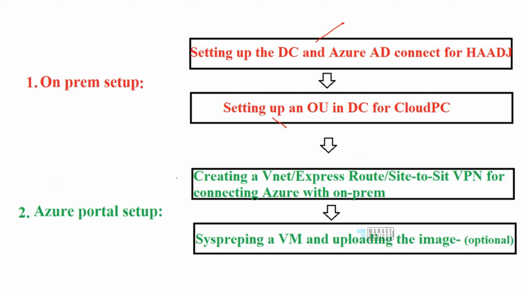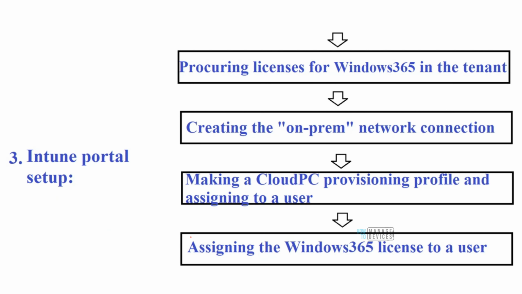And then in the Azure portal, we have to set up the VNet or the express route or the site-to-site VPN. I already spoke about that and the usage of it. And then if we want, we can set up an image as well. That image is going to be used to create the virtual machine by Azure. And then obviously I need to procure licenses and assign it to the user. I need to set up the on-premise network connection.